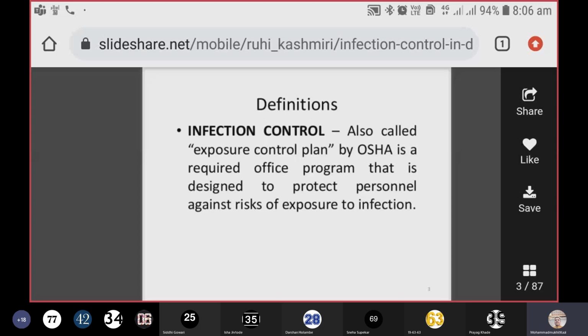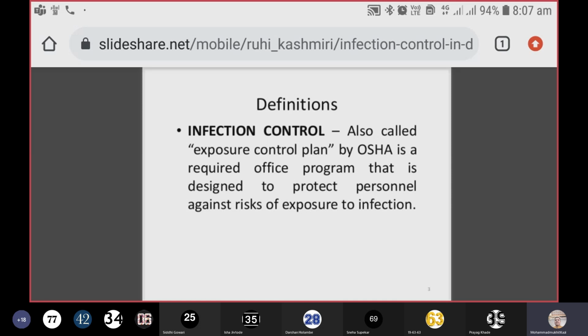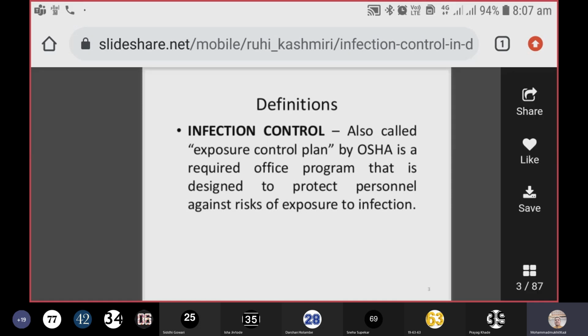So infection is nothing but any foreign body which enters into a host and generates the immune response in the form of either antibody production or generation of various immune cells, that is cell mediated immune response. So this is the infection, and community acquired infection is the infection which is acquired during stay at your home. Like for example, malaria or any other, or even cholera, all these infections you have acquired during